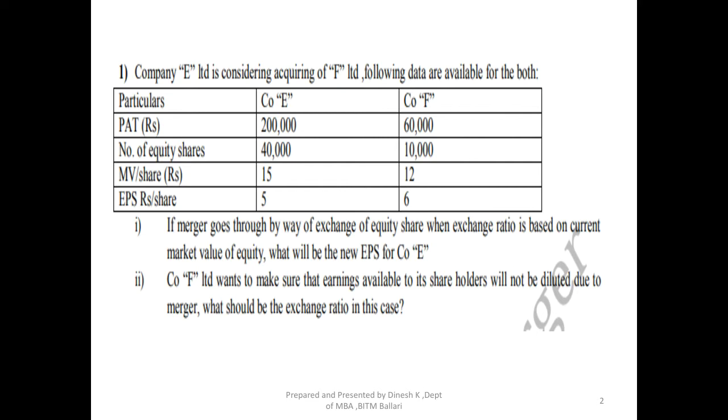Here we are trying to calculate the exchange ratio based on the market price per share, that is the current market value of equity. The first thing we need to calculate is what should be the exchange ratio based on the current market price of the share, followed by what will be the new EPS for Company E, right?